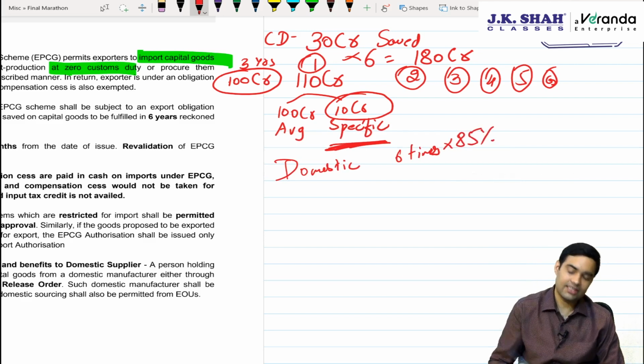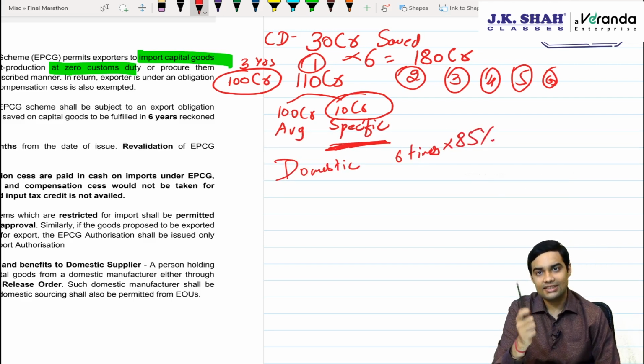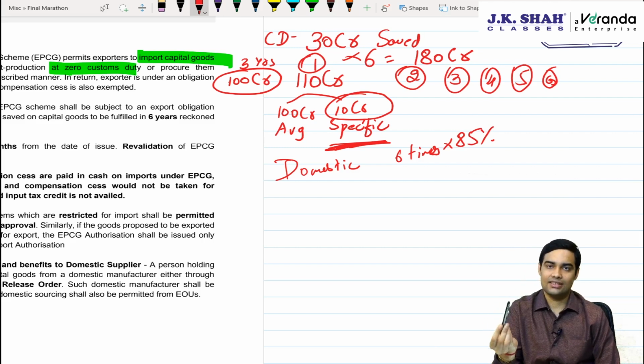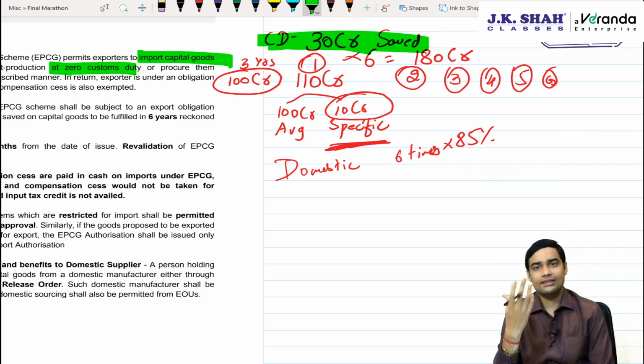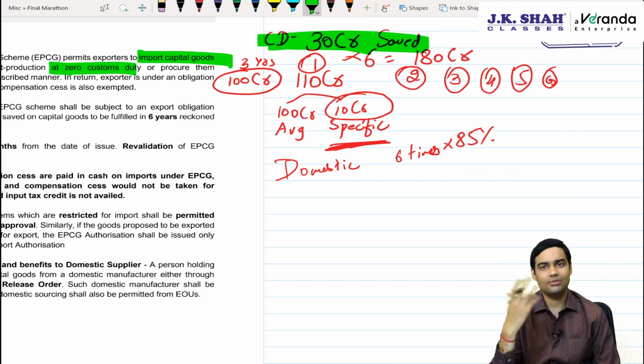So a 15% discount is allowed if you purchase capital goods from the Indian market under EPCG, obviously using an advance release order or invalidation letter. Now, in this duty saved, say suppose 30 crore was the duty saved, 6 times will be 180 crores.